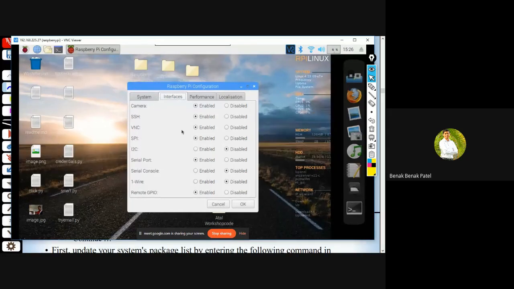Virtual Network Computing is also enabled. Serial Peripheral Interface is enabled. I2C is disabled for the time being, and the serial port has been enabled. One-wire and remote GPU have been enabled.